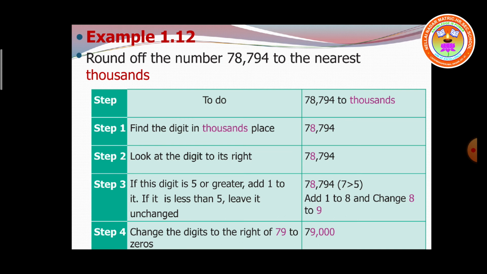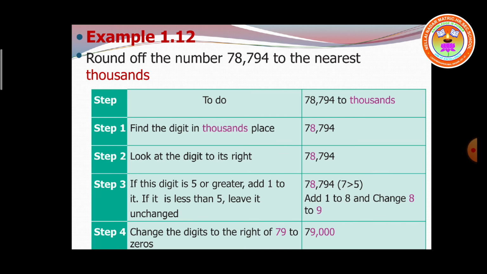See, in the third step, add 1 to 8 and change 8 to 9. If it is greater than 5, children, you have to add 1. Whatever the number may be, you don't bother about it. You have to add plus 1 to the respective place value.